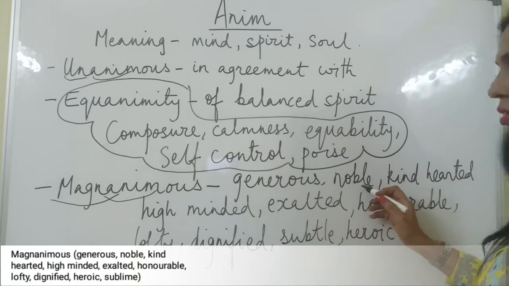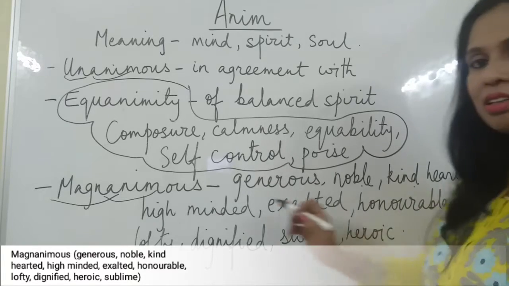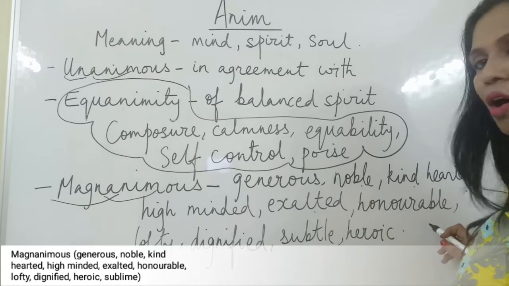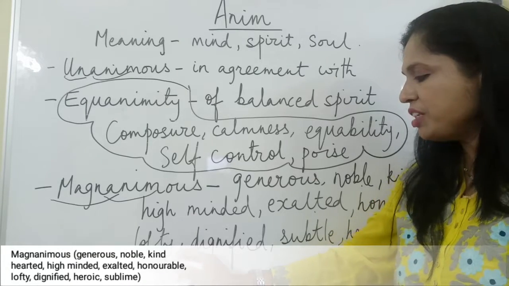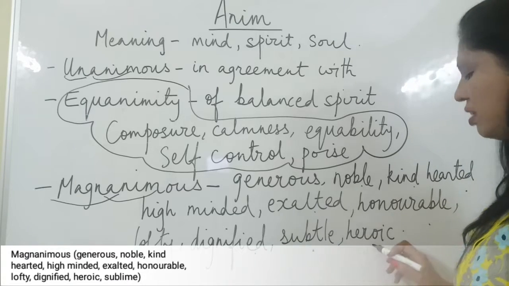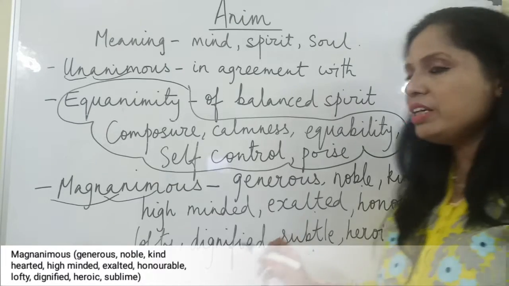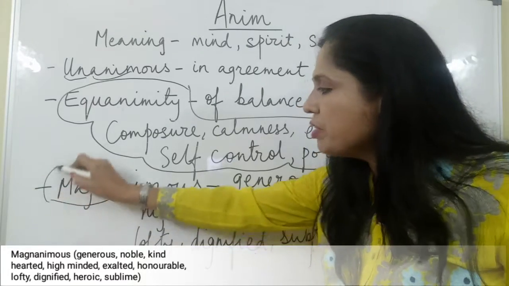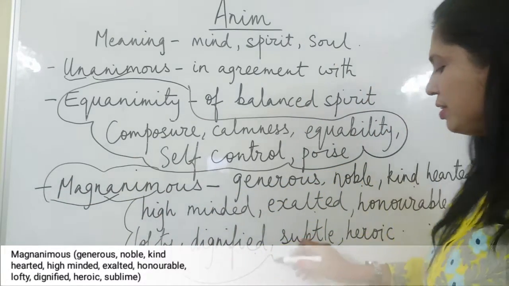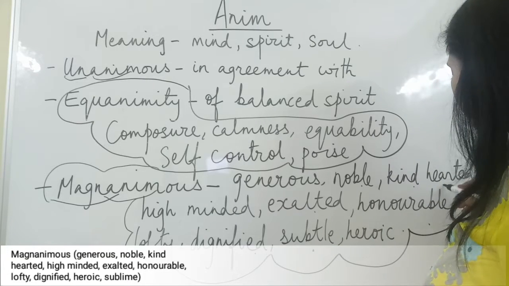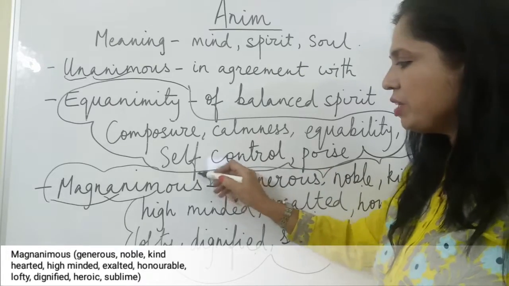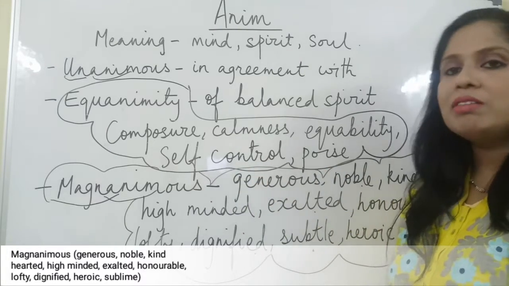Generous, noble, kind-hearted, high-minded, exalted, honorable, lofty, dignified, subtle, and heroic. All these words are synonymous to this word, magnanimous. So again, this is a word group where we can learn all these words by learning one meaning.